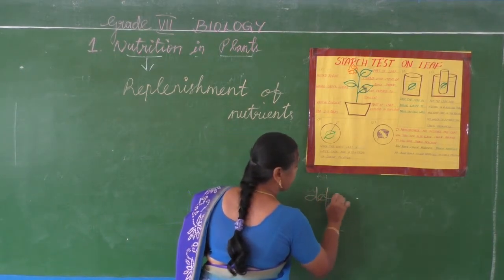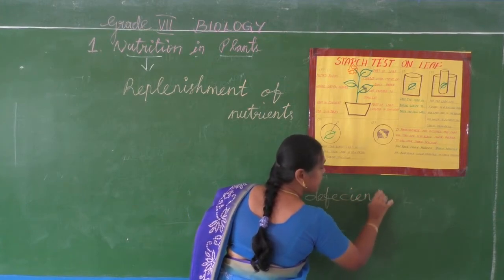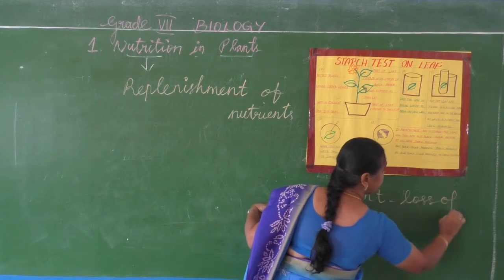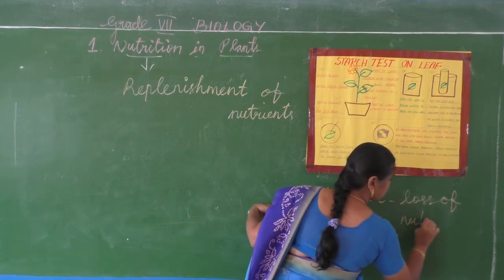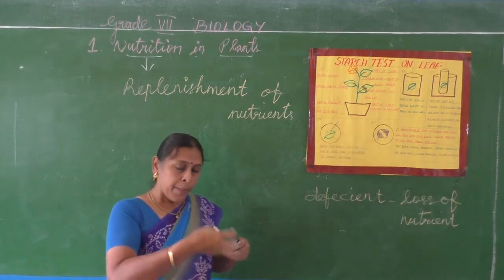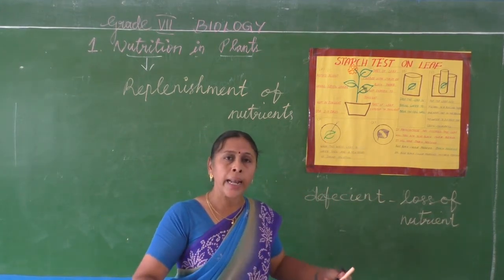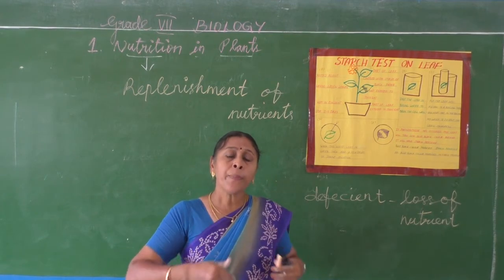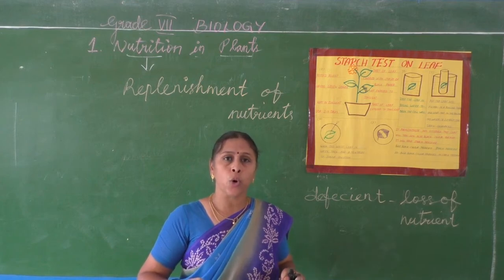Deficiency means loss of nutrients. Nutrients will be lost. It will get exhausted. Plants absorb பண்ணிட்டே இருந்தா nutrient soil என்ன ஆகும்? தீந்துரும், இல்லாம போயிடும். Then how will the plants get nutrients for their growth?